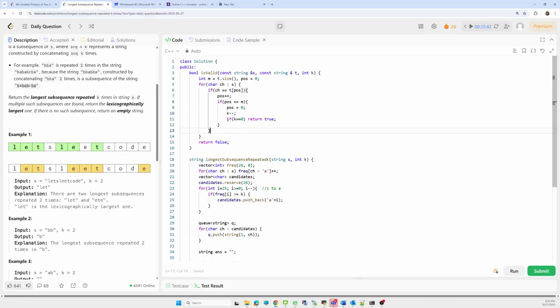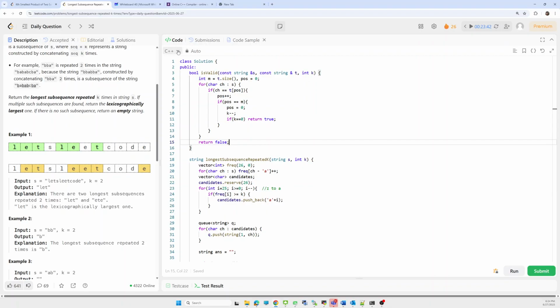If we are able to find the string t in the main string k times, then we return true, else we return false. This is the simple approach.